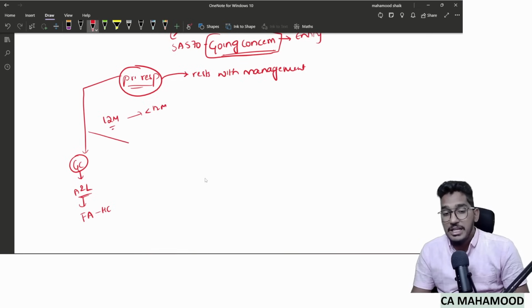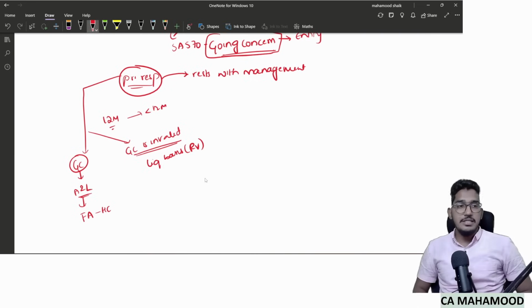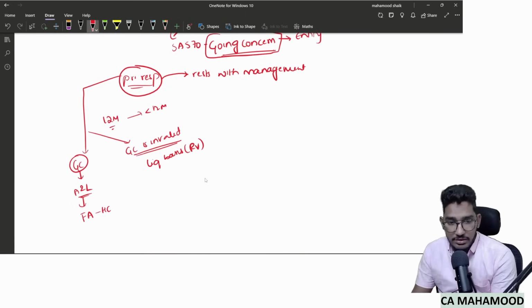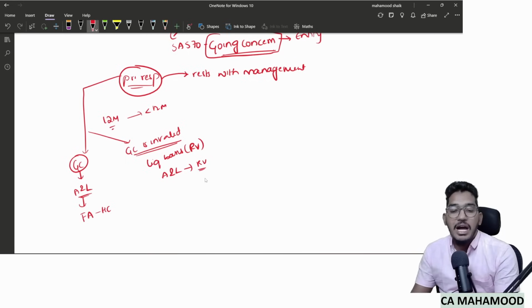On the other hand, if the management decides that the going concern assumption is invalid, then they have to prepare their financial statements on a liquidation basis, or we can also call it the realizable value basis. This means that if the entity will not be able to continue for the coming 1 year, they cannot value fixed assets at historical cost. They have to value all the assets and liabilities at realizable value, and the differential should be taken to the statement of P&L either as a loss or gain.